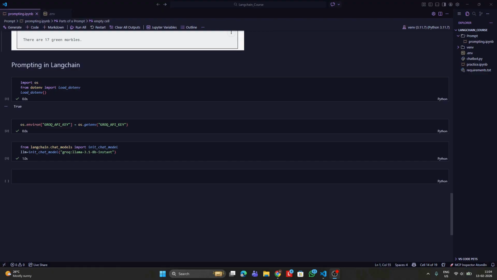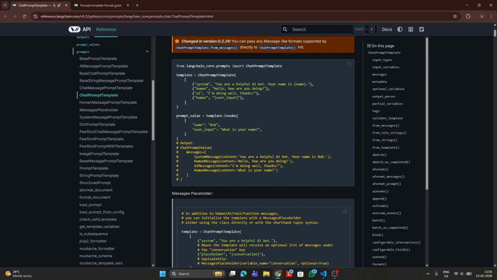Okay, now we'll start to see how prompting is done in LangChain. LangChain natively provides multiple different techniques for us to prompt. There are different ways. The first thing that we are going to look at is called ChatPromptTemplate. Now let me explain this to you with the help of the document itself as a reference. As you can see, this is the LangChain reference API docs, and this is what we are going to use to create a prompt.